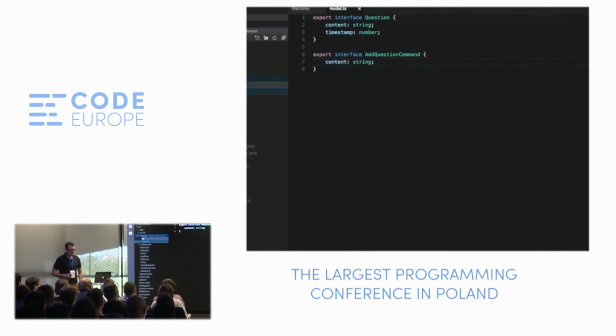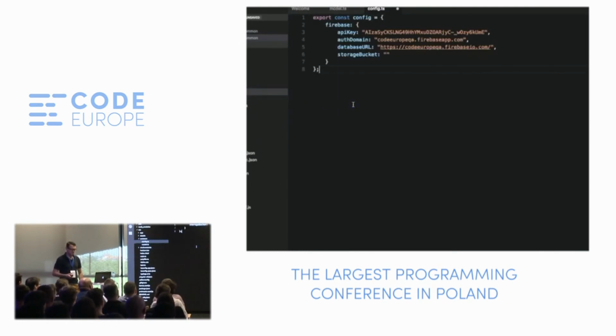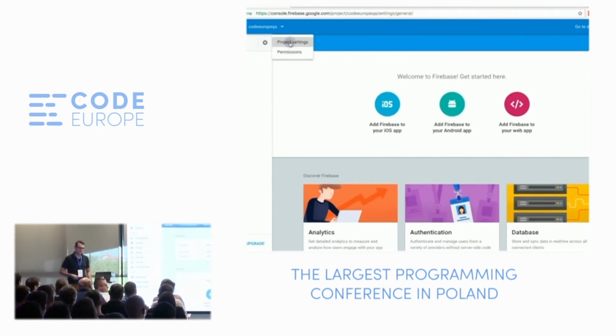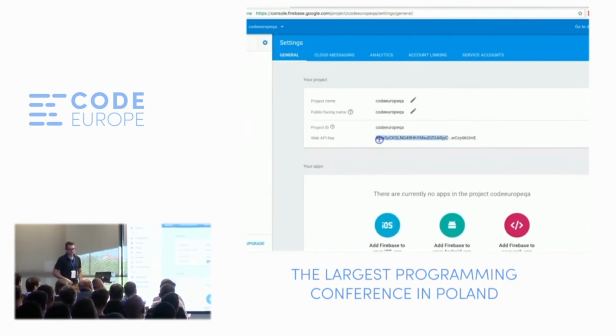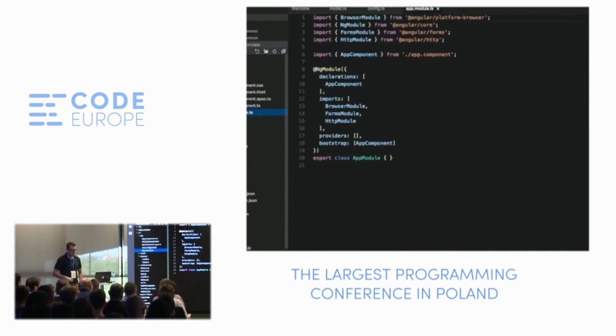Now let's create another file in which we'll store configuration. This configuration will be used by the client to connect to Firebase, because it has to know which project to connect to, and some API keys. We can find all these values in the Firebase console and just copy them. Great.